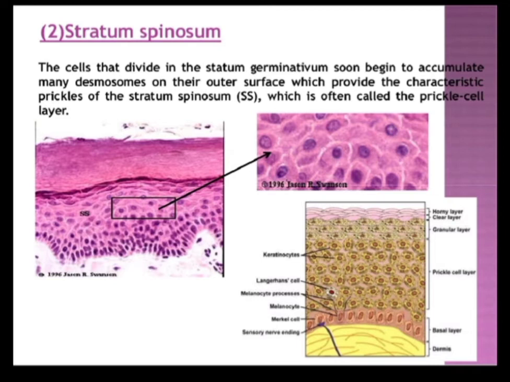These are not the true spines. These are actually the pulling effect of the desmosomes on the cell membrane. So they assume the shape of a stellate, and because of this pulling effect we will find the spinous processes of the cell, and this layer is called stratum spinosum. It should be realized that the spiny appearance of these cells is not real.